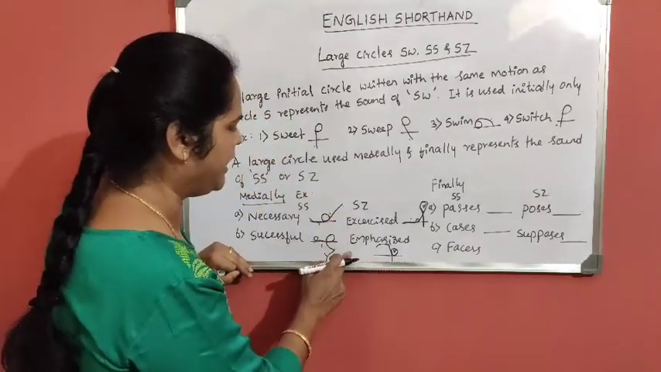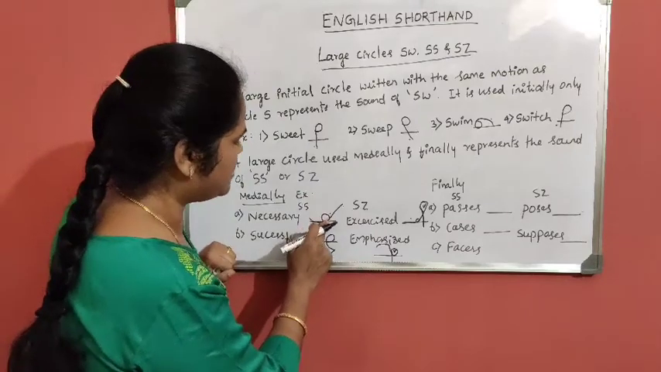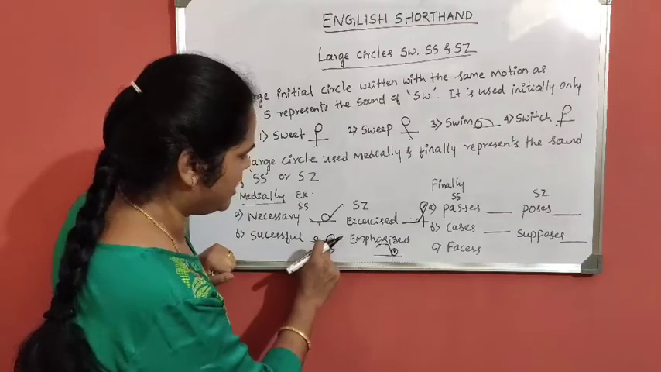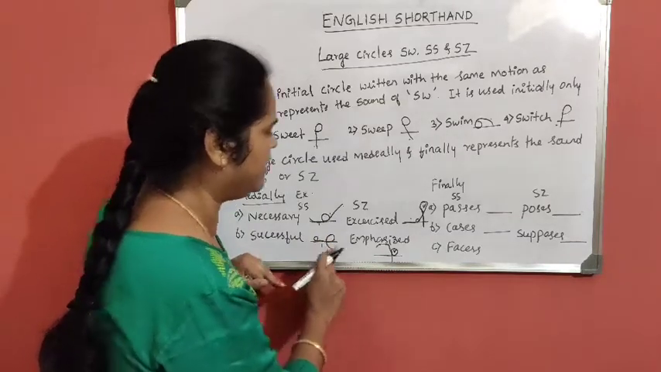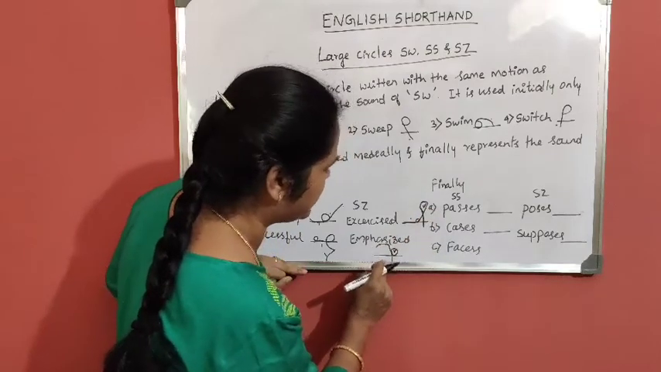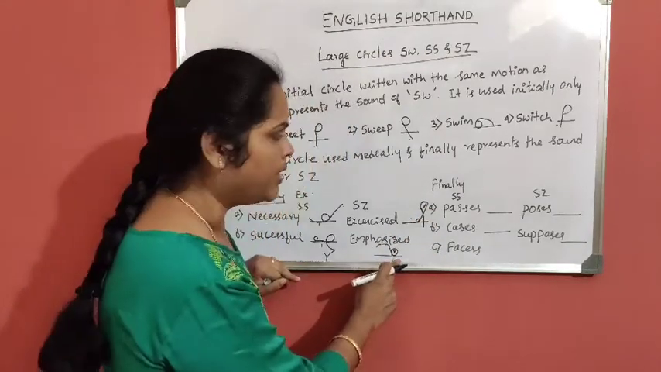It has come medially. In necessary, SS circle sound has come medially, and in successful, SS circle has come medially. Exercised, SZ circle has come medially. Emphasized, SZ circle has come medially.